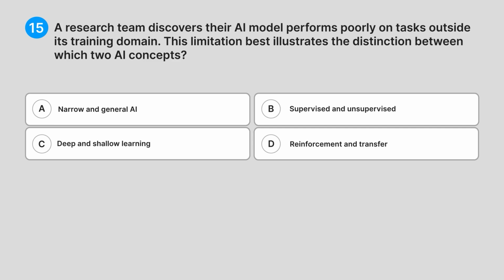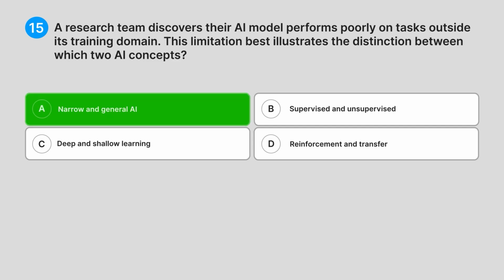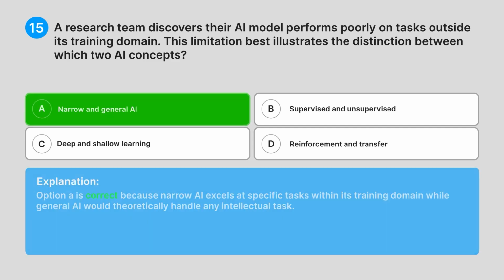Correct answer. A. Narrow and general AI. Explanation. Option A is correct because narrow AI excels at specific tasks within its training domain, while general AI would theoretically handle any intellectual task.